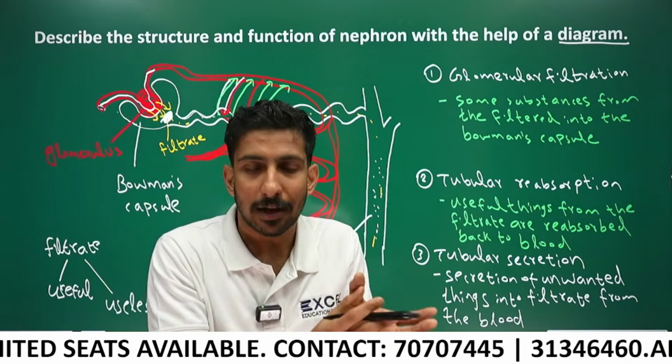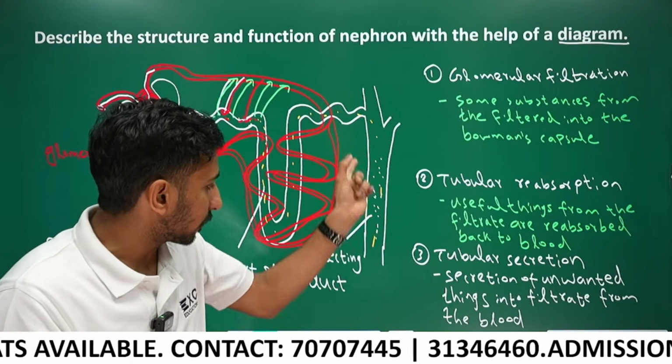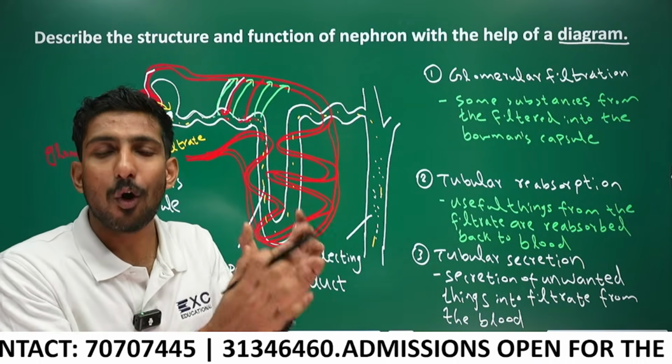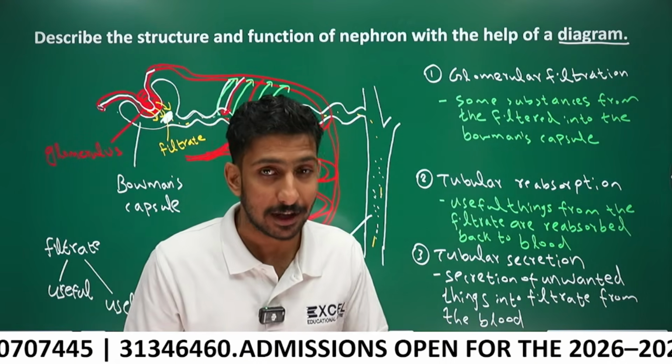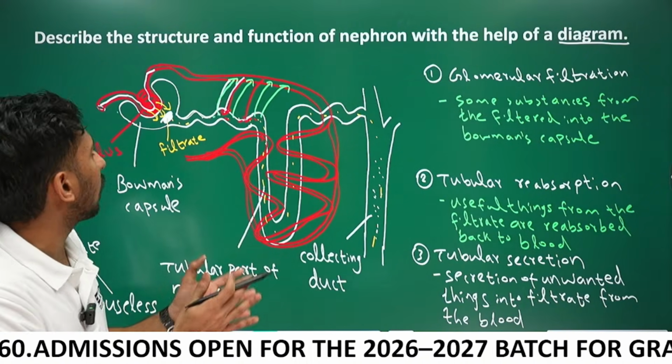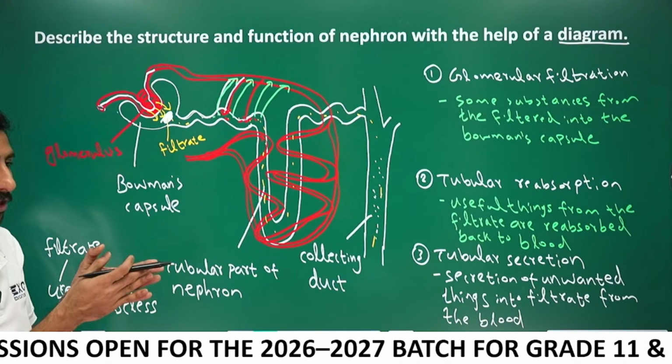In the collecting duct, maximum reabsorption of water occurs from the collecting duct. Maximum reabsorption of water occurs, and the urine will be concentrated. The concentration of filtrate or the concentration of urine occurs in the collecting duct. So that's all about the structure and function of nephron.